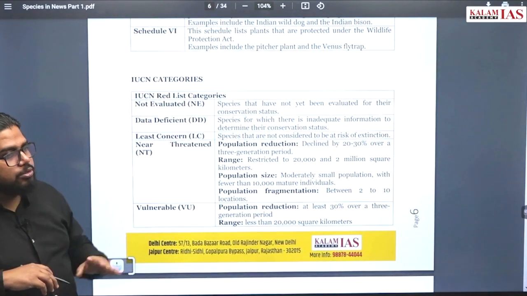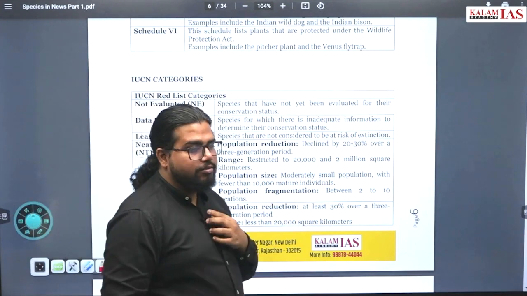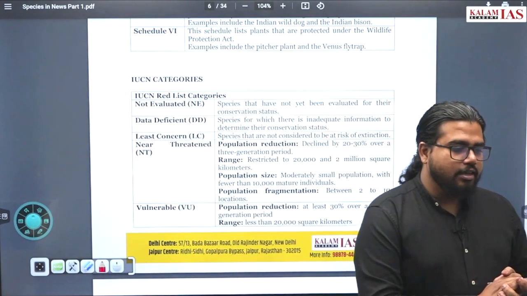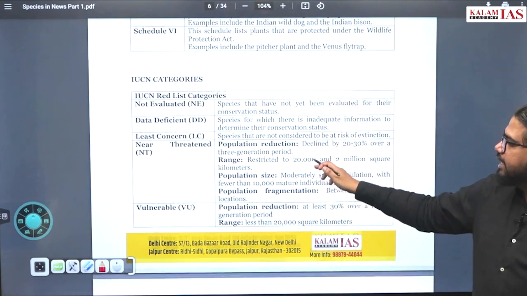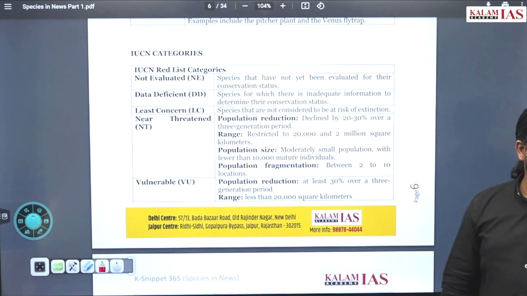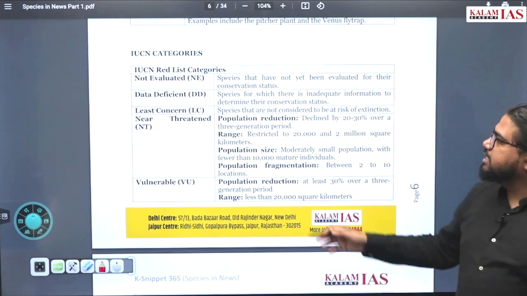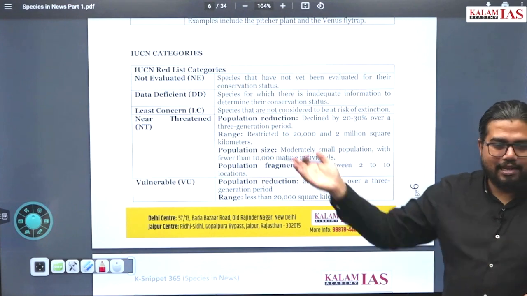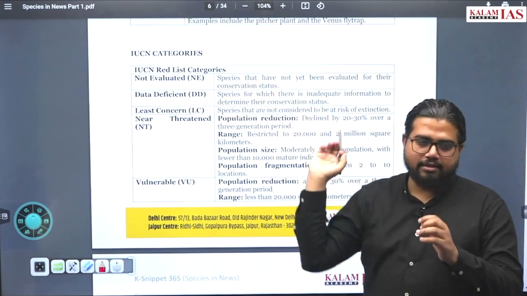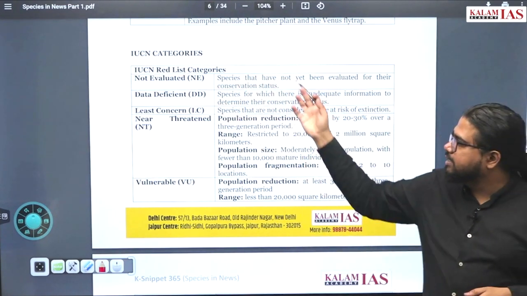Now similarly, IUCN, depending on the threat level the species is facing, we have how many? Nine different categories of IUCN categories. The first one is not evaluated. That means that species information is not even considered by IUCN.